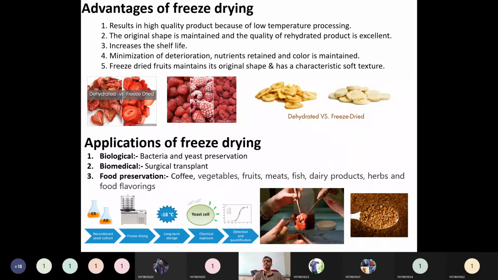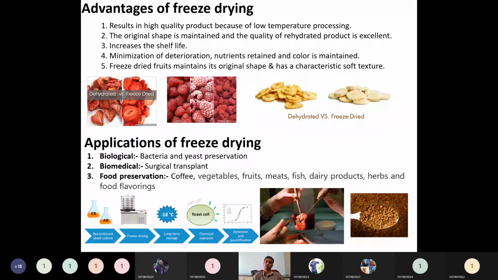The next one is that it increases the shelf life. Obviously every preservation technique is meant to increase the shelf life. Then there is minimization of deterioration, nutrients retained and color maintained. Whatever the color, whatever the nutrient value is there in the raw products, that will be retained as such. So that's the advantage.